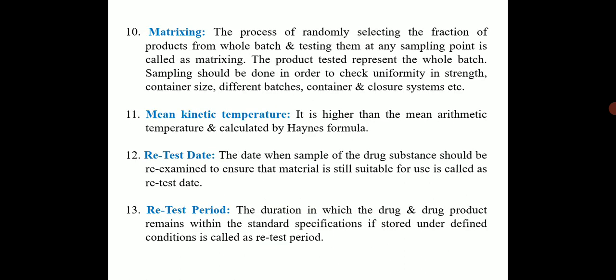Next is the matrixing, the process of randomly selecting the fraction of a product from whole batch and testing them at any sampling point is called as a matrixing.